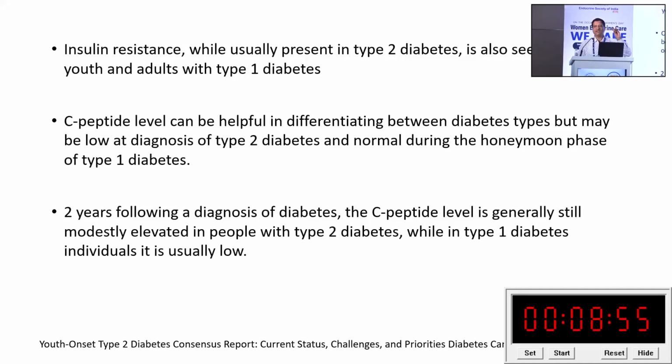Sometimes we discuss C-peptide, but it is not always a thing which can distinguish between type 1 and type 2 diabetes, because in a newly detected type 2, when blood glucose is high, at that time there might be a suppressed C-peptide, and conversely, when a type 1 diabetic is in the honeymoon phase, we might get a normal C-peptide.